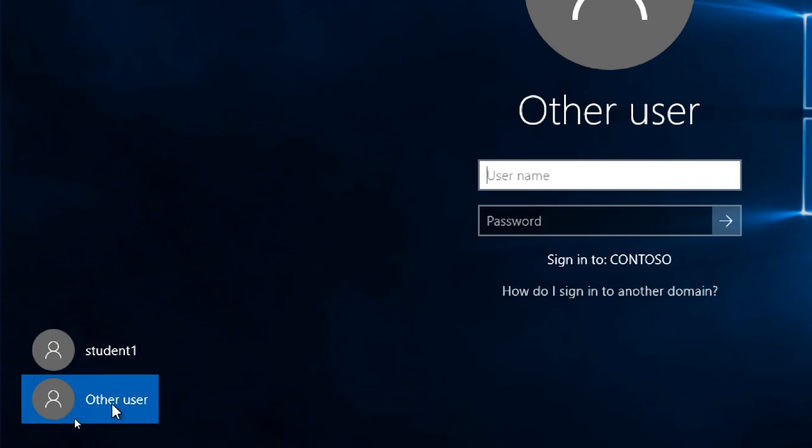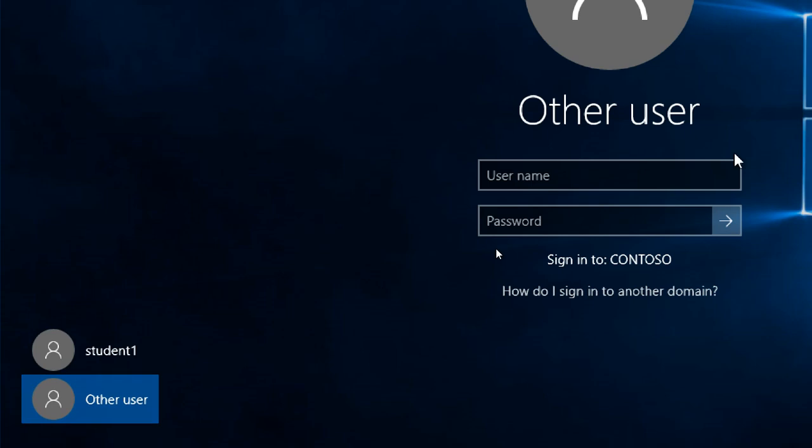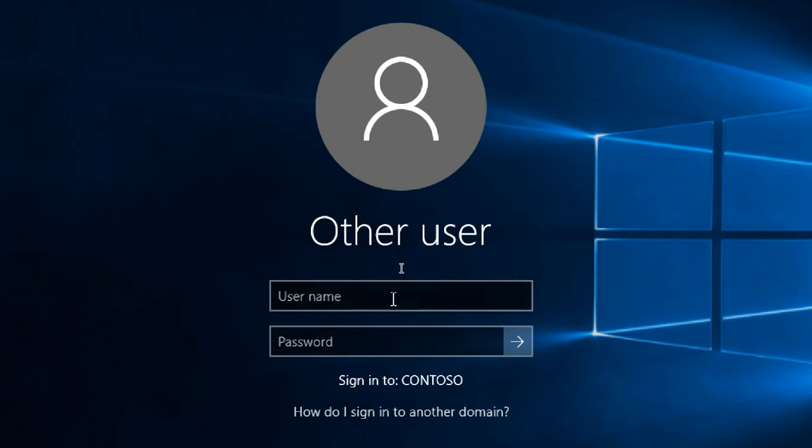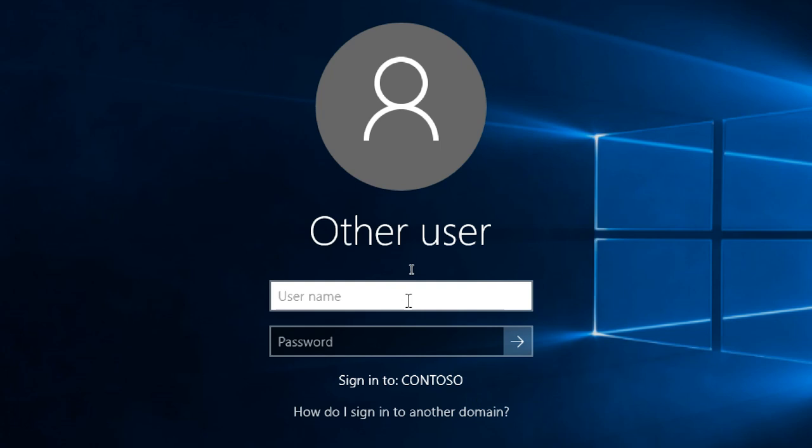Can you see Sign in to contoso.com? Actually my computer name is WinC1, but it is showing a domain name, which means you are logging into the domain. Here we can log in with a domain username only.